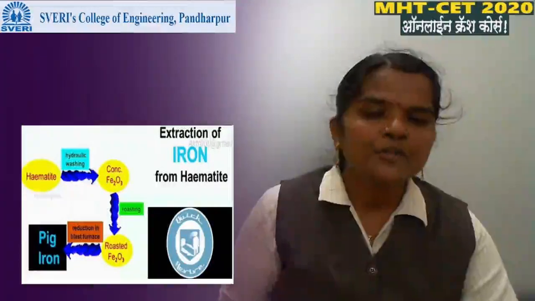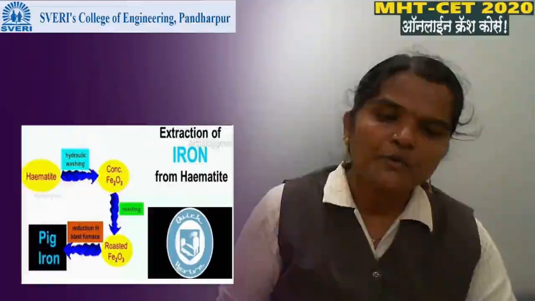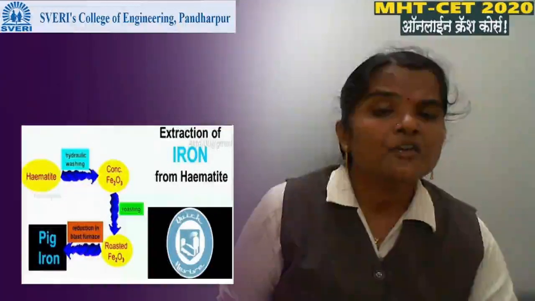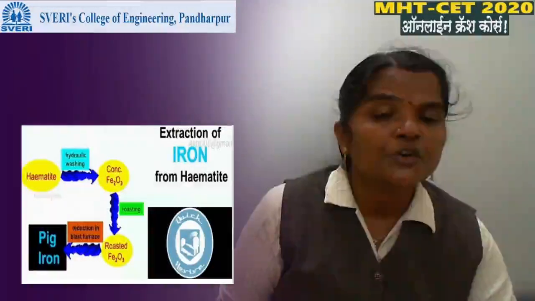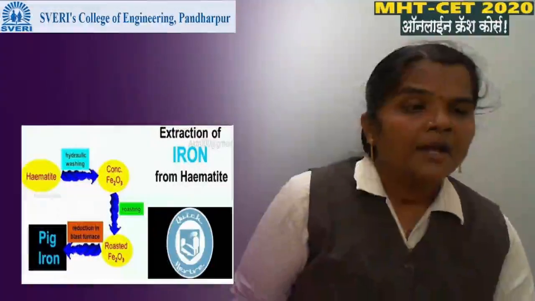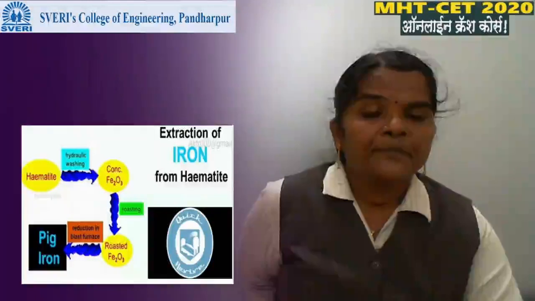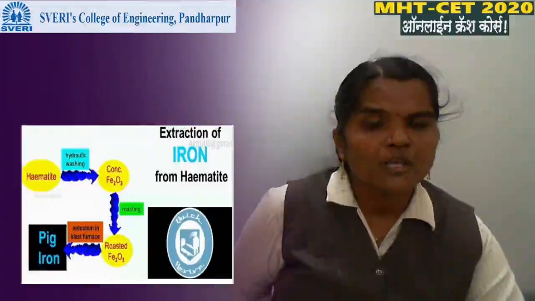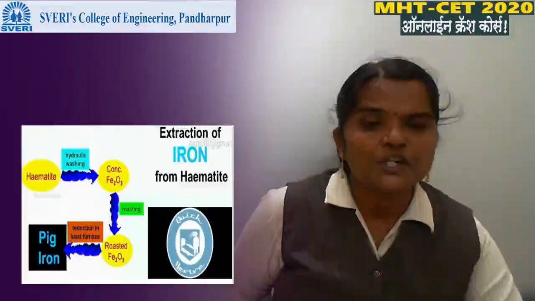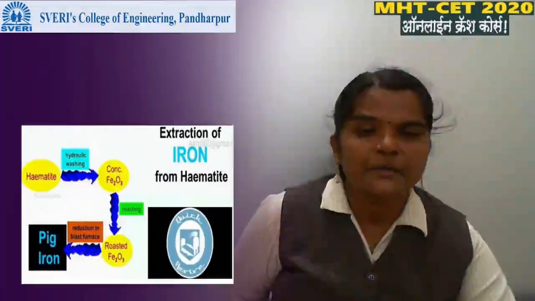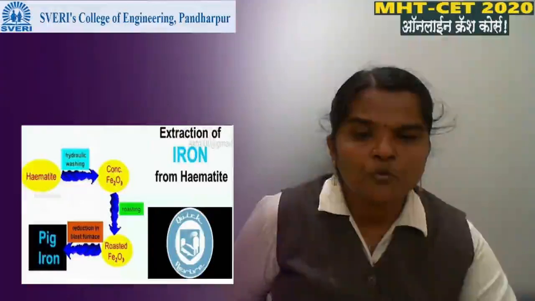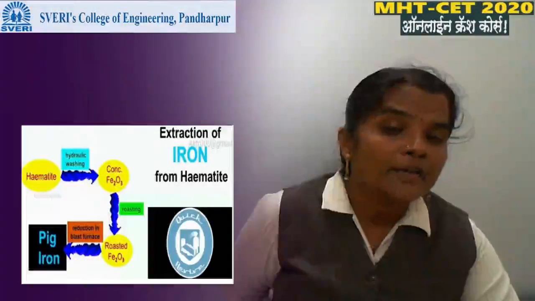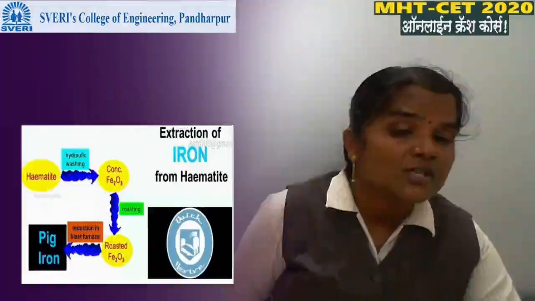Then we carry out the roasting. What is meant by roasting? Heating of the ore in the presence of air is known as roasting. Here, the ore is roasted, meaning any other impurity present in the ore gets oxidized.